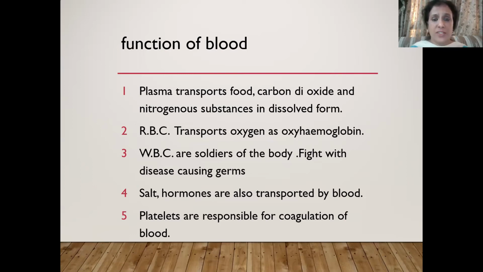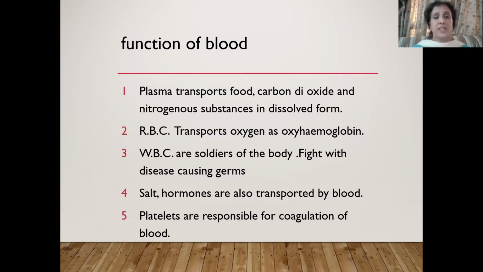Now, what are the different functions performed by blood? Plasma transports digested food, carbon dioxide, and the metabolic waste products which are soluble in water. Some hormones are also transported. Some salts are also transported by plasma only. RBCs, as we have done in the respiration chapter, have hemoglobin, and this hemoglobin combines with oxygen and forms oxyhemoglobin. So oxygen is transported by RBC.